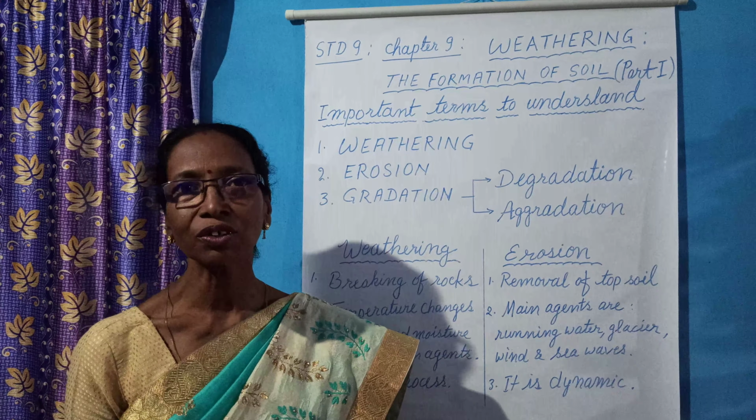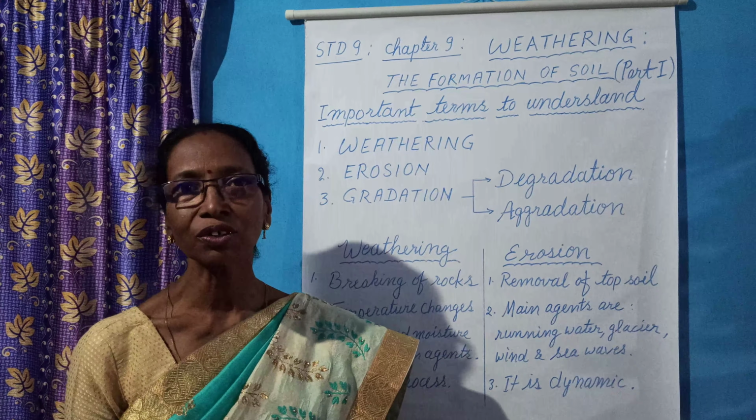There are two types of gradation, but these are of different meanings: degradation and aggradation. What is degradation? Degradation means it is similar to erosion, removal of weathered particles and transport it, and lower the part from the higher areas.